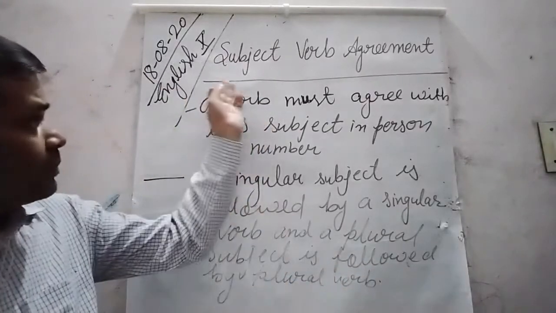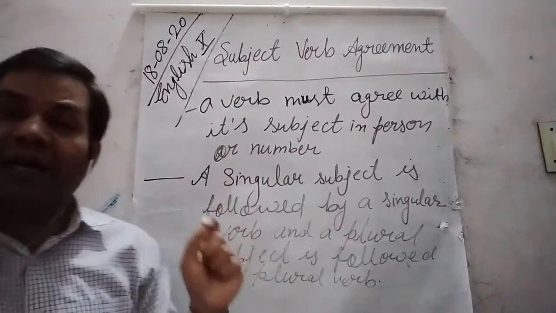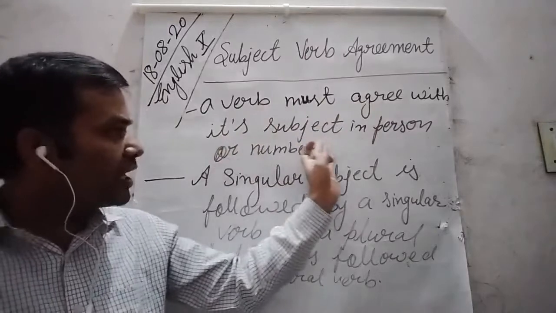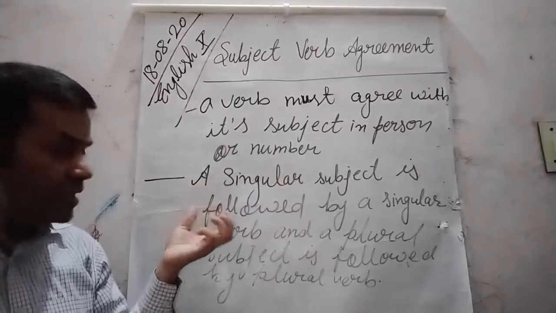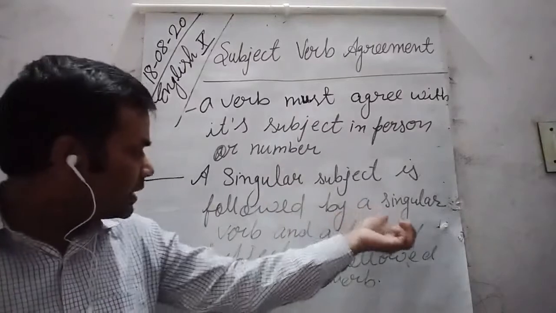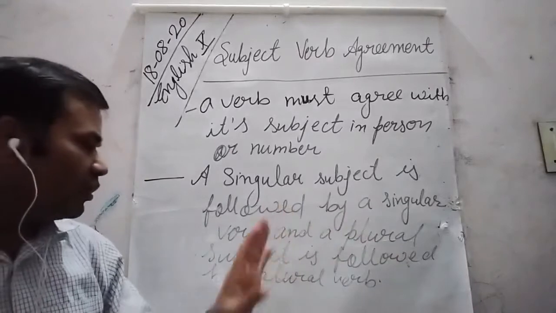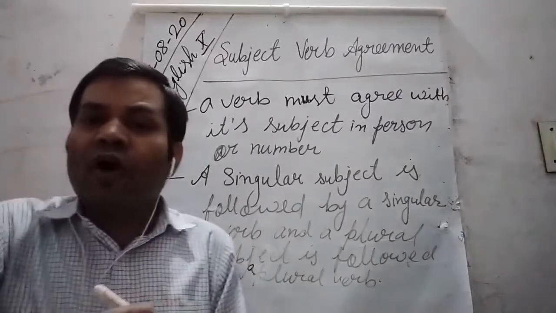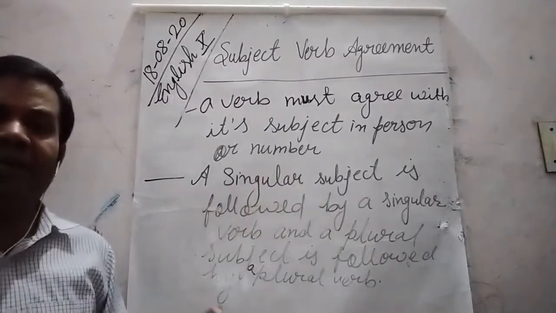So what does subject verb agreement mean? Subject verb agreement means a verb must agree with its subject in person or number. Further, it means a singular subject is followed by a singular verb, and a plural subject is followed by a plural verb. That formation of a sentence is called subject verb agreement.